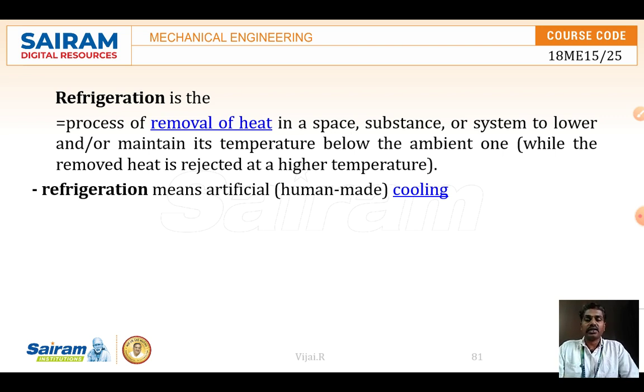We have already discussed what a system is and the types of thermodynamic systems. A system is where we study heat and energy transfer. A system is a space or region, and here in refrigeration also we are going to take a region. In the region, we look at how the heat is going to be removed from the substance, and the substance should be maintained continuously below the surrounding temperature. That is the main aim of refrigeration.